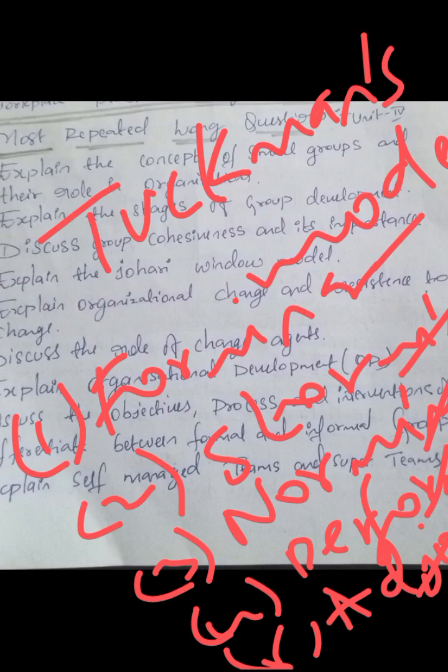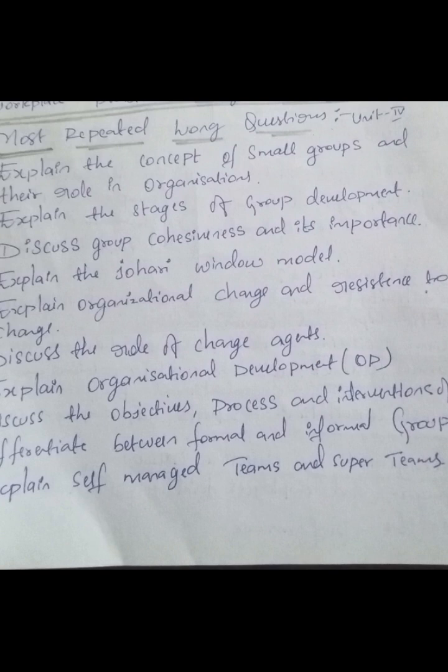I hope you understood Tuckman's model. We call it the stages of group development. Please remember, it's very easy, and if you get this kind of question, you can frame your own paragraphs and mention them in the answer. But please remember these points: forming, storming, norming, performing, adjourning. Am I clear? Now coming to another concept.